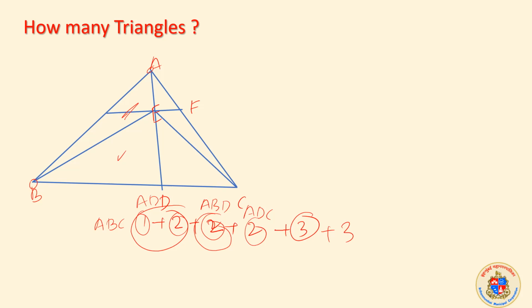Then we went for the other one, where we have AEB and AEC. AEB plus 2, AEC plus 2, this is ABC plus 2. I think you are understanding. You can pause, think, look, then proceed. This is one of the methods, and we are getting 13 as the total number of triangles. Let us do it the other way also.